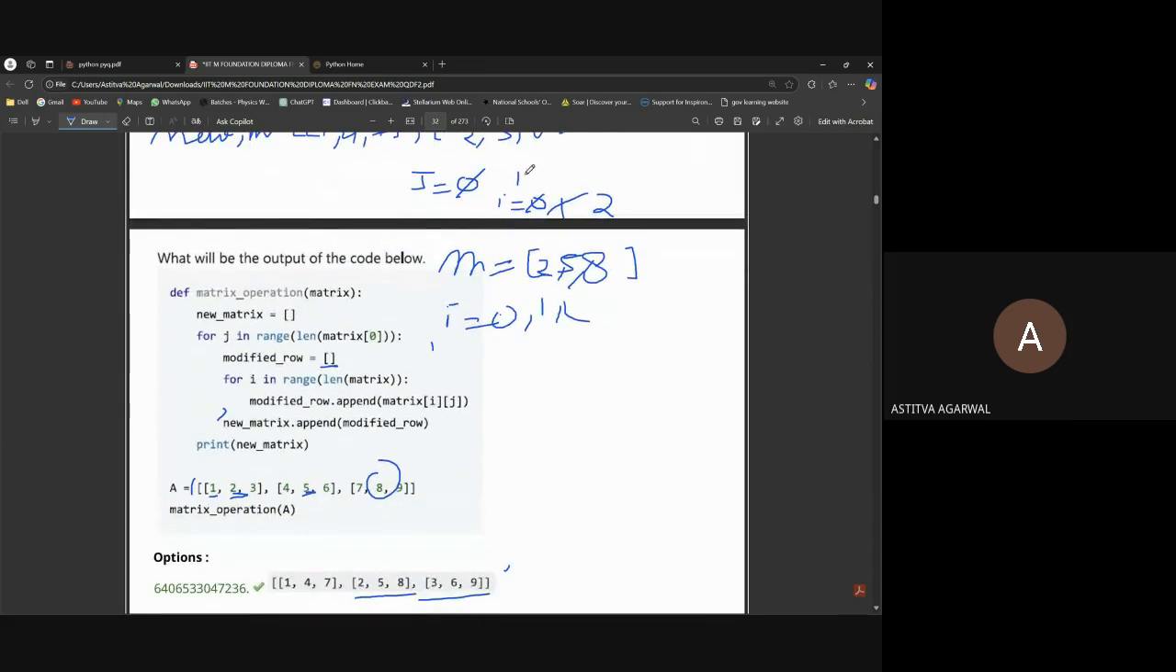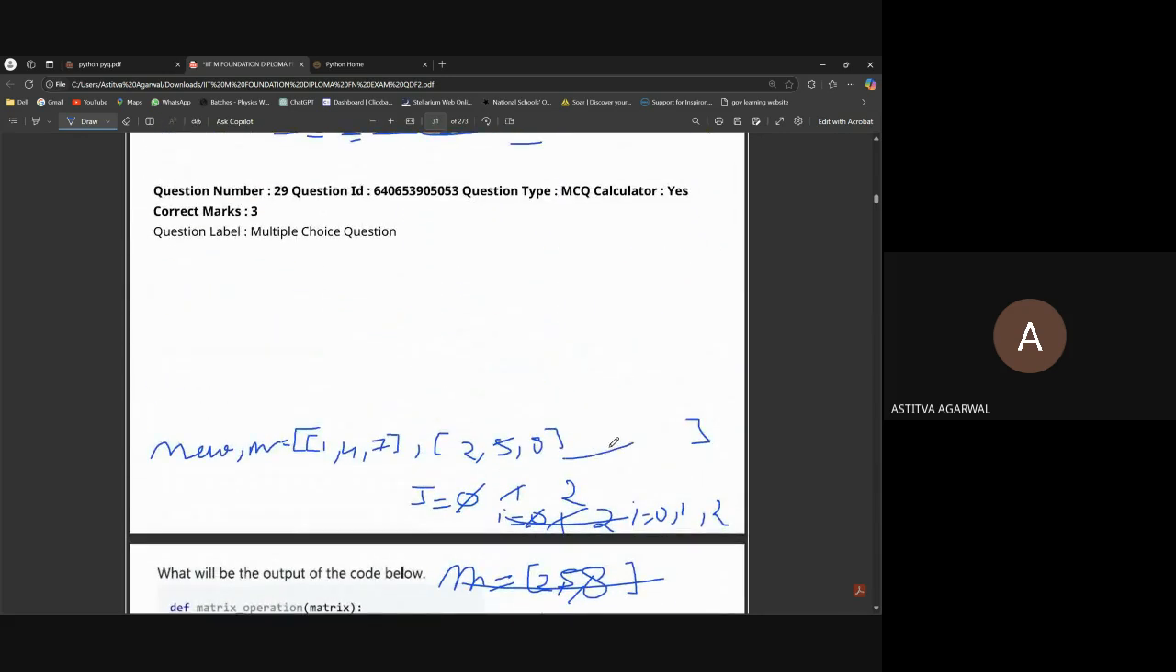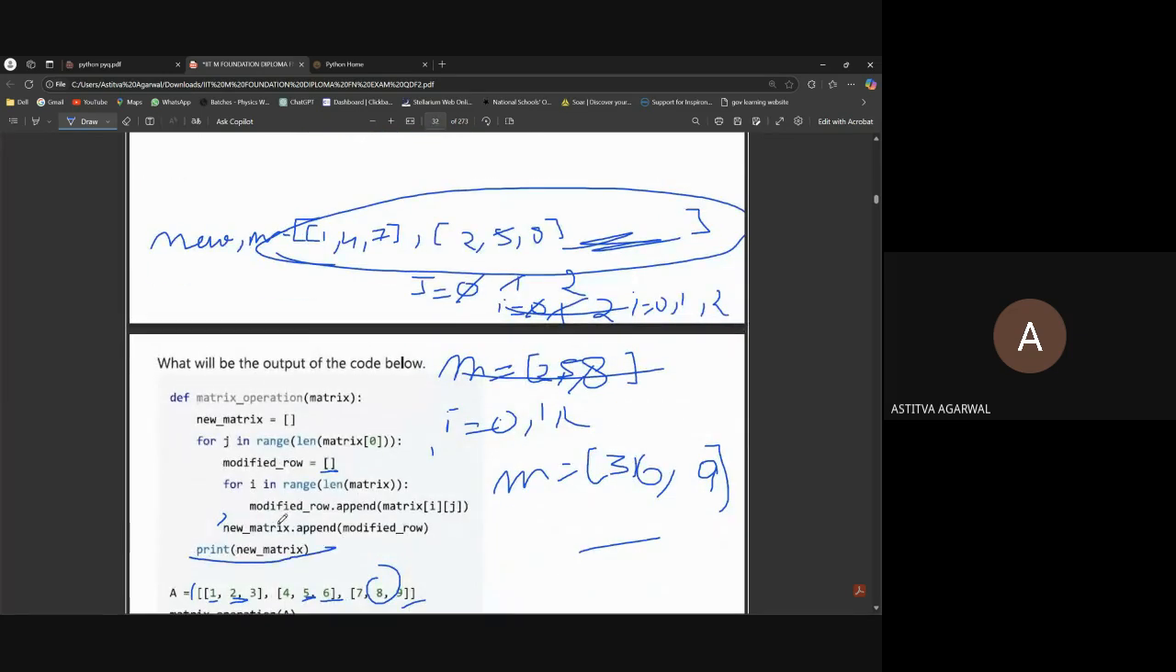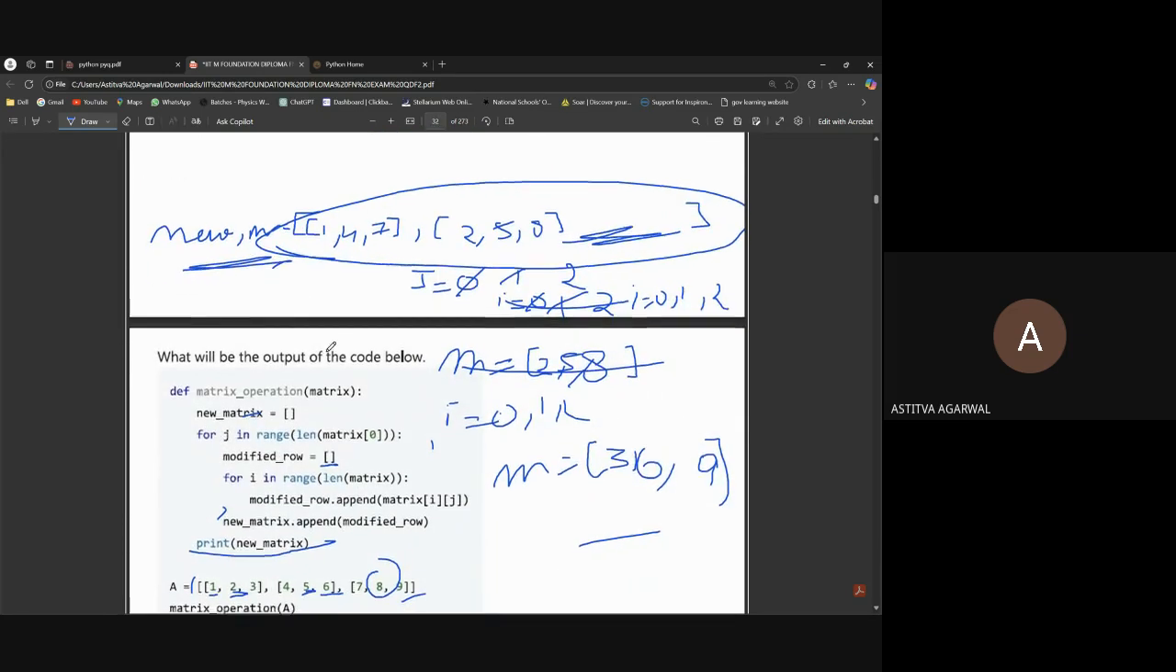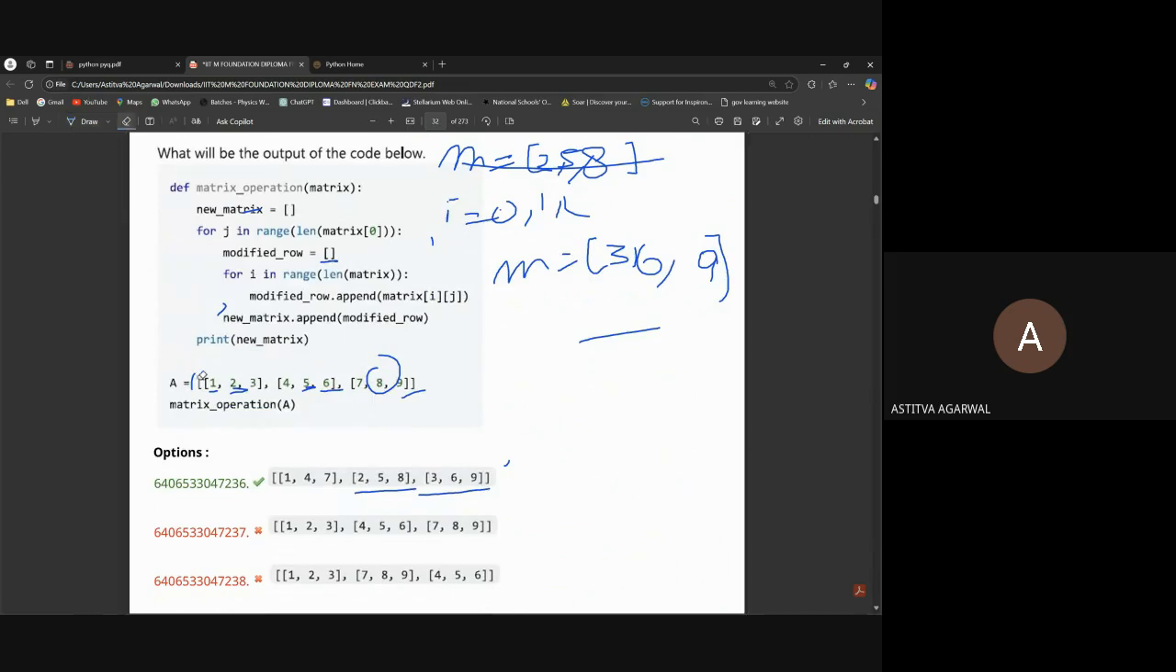Now j will be 2. Then again i will go through 0, 1, and 2, and we'll create a new modified row. Then we'll add 3, then 6, then 9, and this will be added inside new matrix. Then we will just print new matrix, and it will print out. Just ignore my writing, I'm just writing with the mouse.